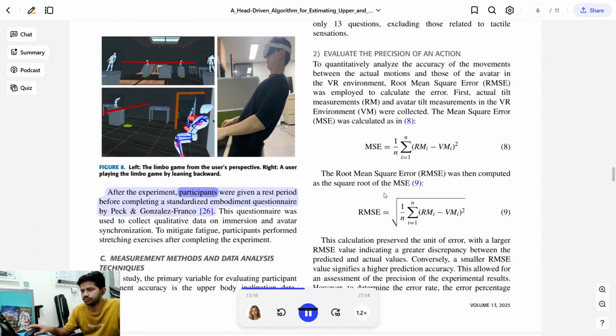After the experiment, participants were given a rest period before completing a standardized embodiment questionnaire by Peck and Gonzalez-Franco. This questionnaire was used to collect qualitative data on immersion and avatar synchronization. To mitigate fatigue, participants performed stretching exercises after completing the experiment.